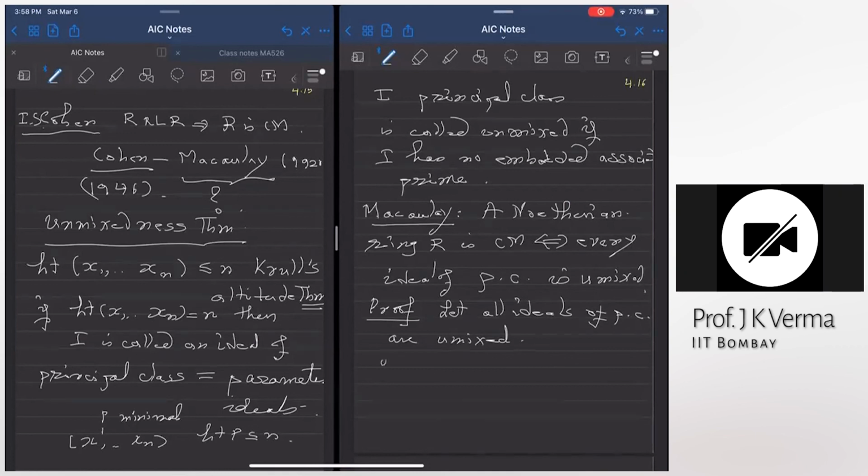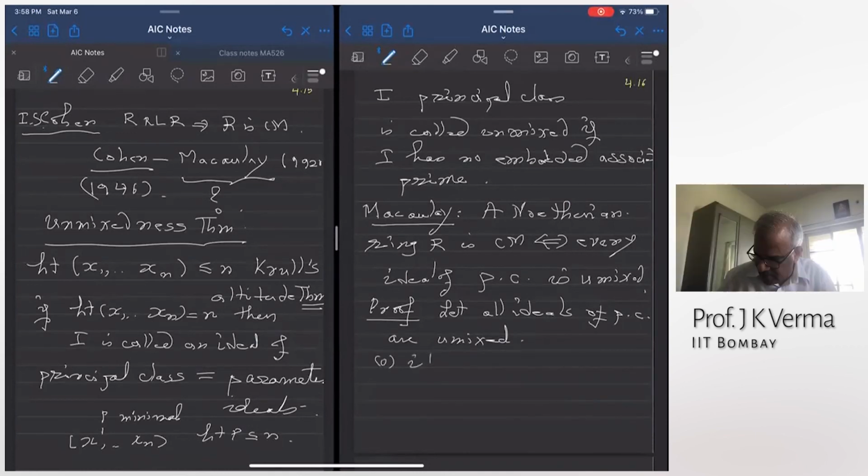Yes, sir. So the zero ideal is of principal class. This is an ideal of principal class. So the zero ideal has no embedded associated prime. The only associated primes of the zero ideal are minimal primes. Okay. So if the dimension of R was 0, then R is a zero-dimensional ring.